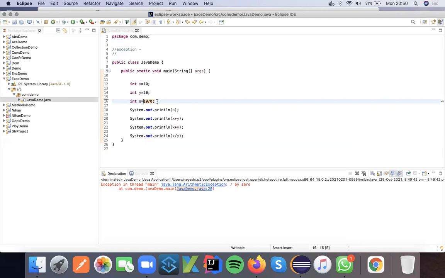In maths itself, this is not solvable. There is no solution to solve this. Let me repeat one more time: what is the statement telling? You cannot divide any number by 0. That is mathematically not proved. So what is happening is, it is giving the exception.